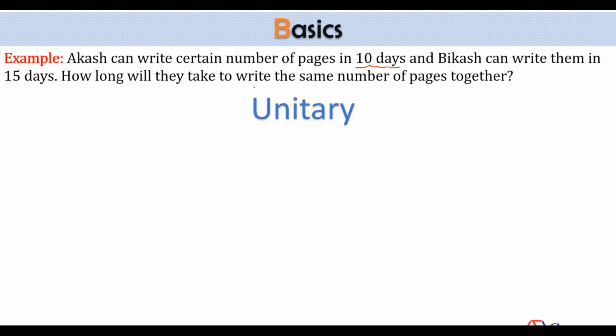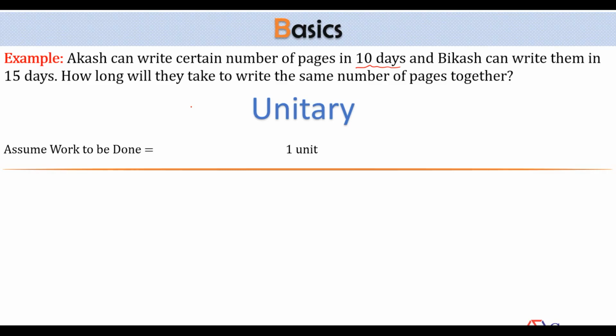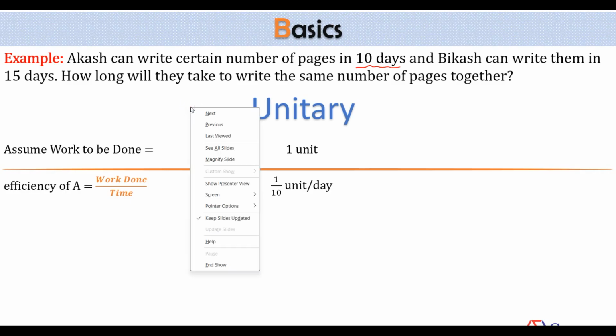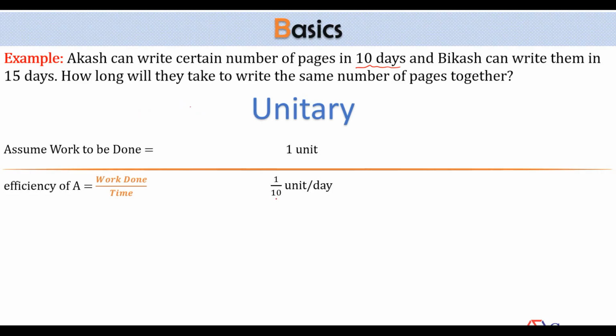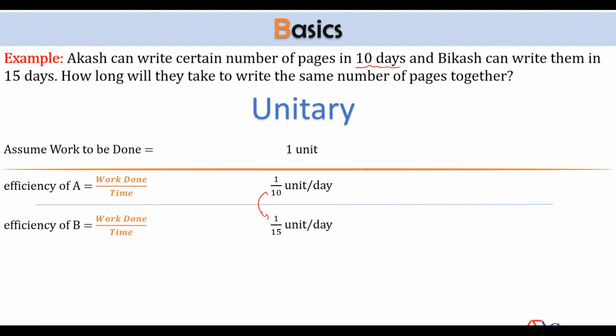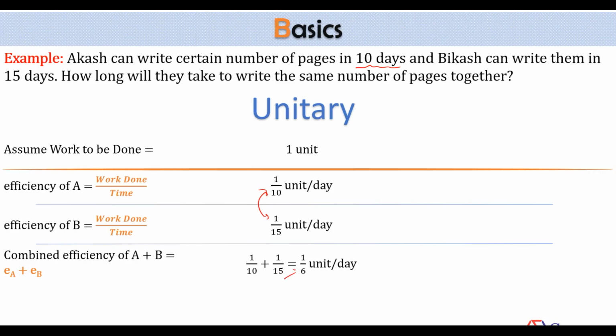Akash can do a certain piece of work in 10 days. So what is one day's work of Akash? Assume work to be done 1 unit. I'll say 1 by 10. If he can do the whole work in 10 days, then one day's work of Akash will become 1 by 10. What is one day's work of Vikas? In the similar way, you can write 1 by 15. So if they are working together, the combined one day's work will become 1 by 10 plus 1 by 15, which comes out to be 1 by 6.